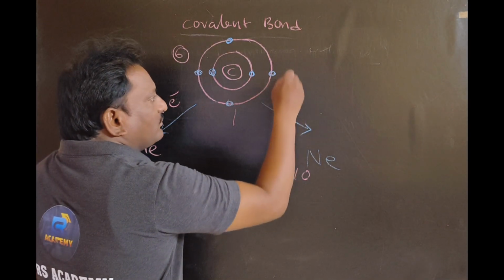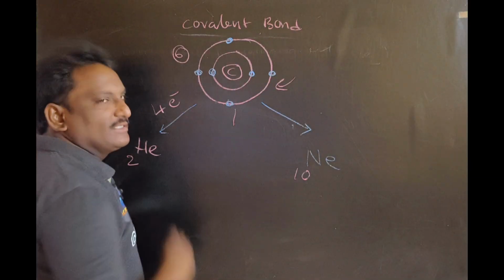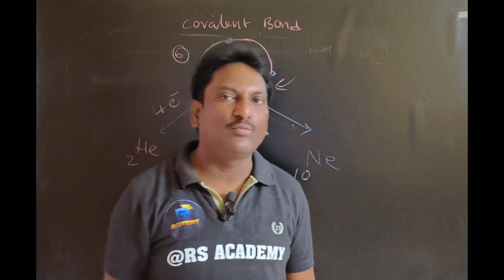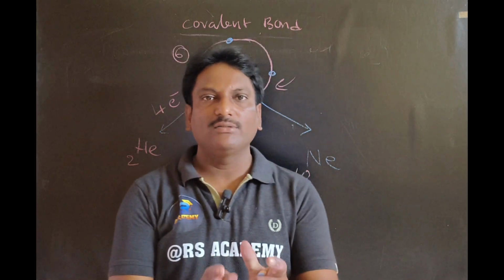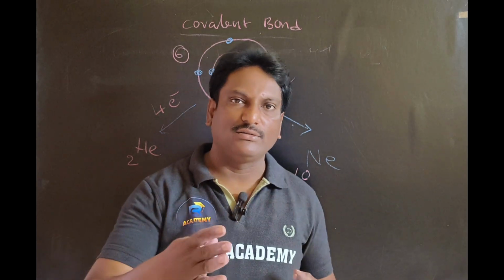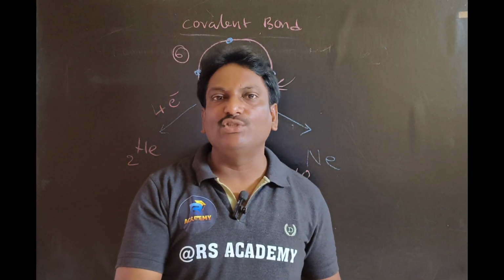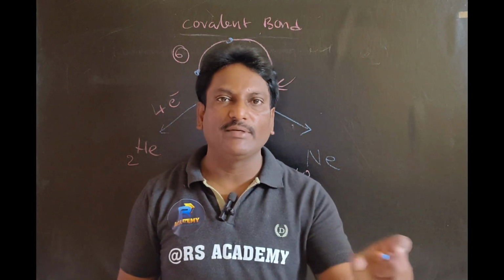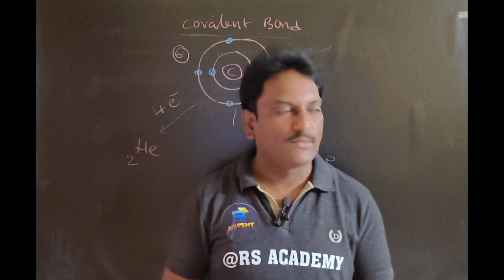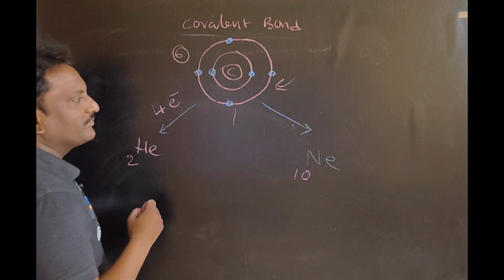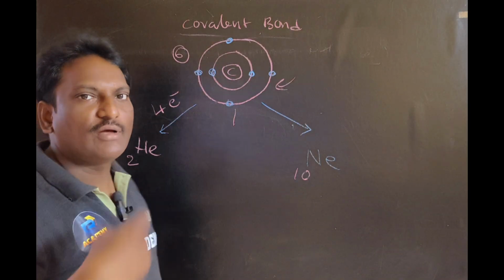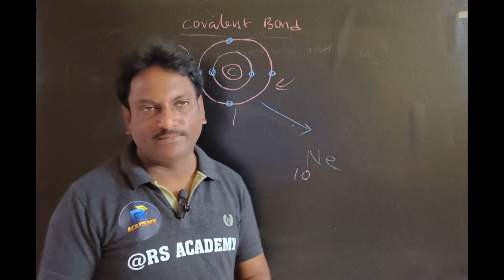To remove an electron, we need to provide energy. Some amount of energy is required to remove an electron present in the outermost shell of an atom, because a strong force of attraction exists between protons and electrons. So we need to provide energy to overcome that force of attraction. Here 4 electrons we need to remove. Let us assume I remove this electron, then the remaining electrons are strongly attracted by the protons.